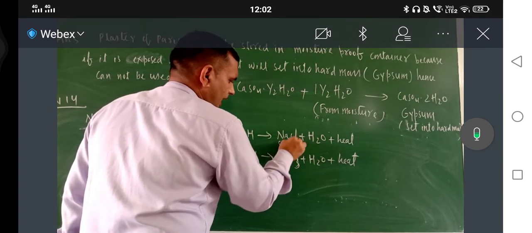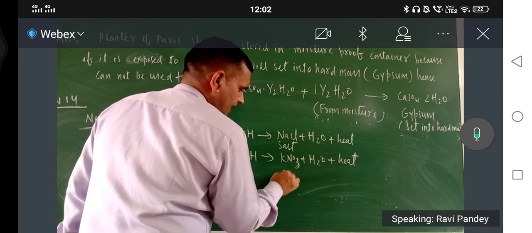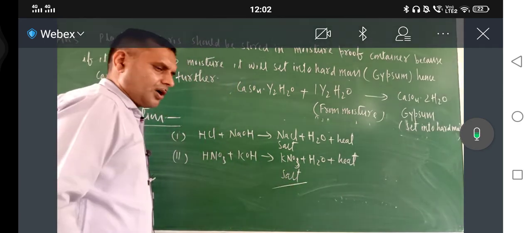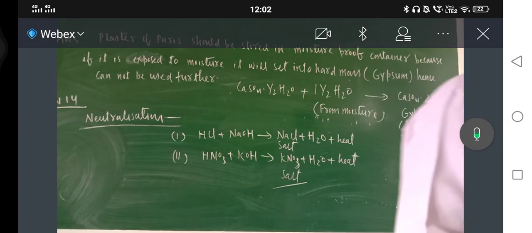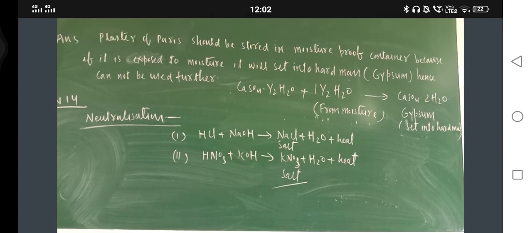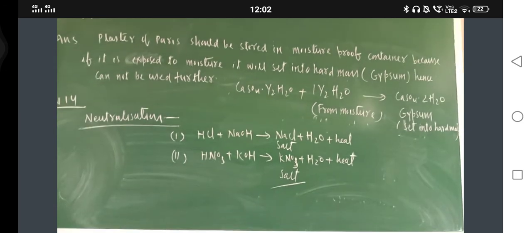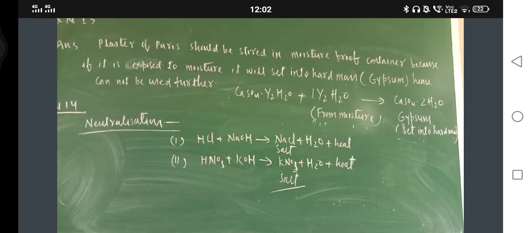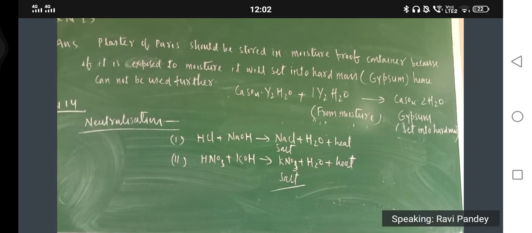This is sodium chloride salt. This is potassium nitrate salt. Always remember, if you touch the test tube after the reaction between acid and base, some amount of heat must be evolved. This is one of the characteristics of neutralization reaction, that the test tube will become hot. So in the definition also you can mention neutralization is the process in which acid and base react together and form salt and water with the slight evolution of heat.